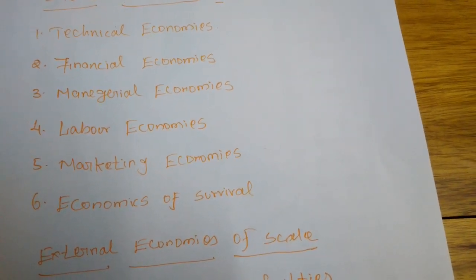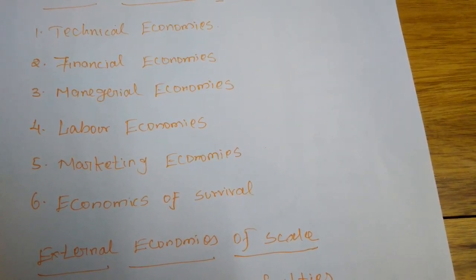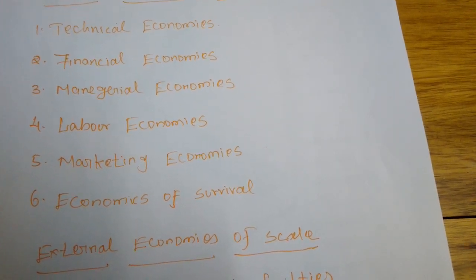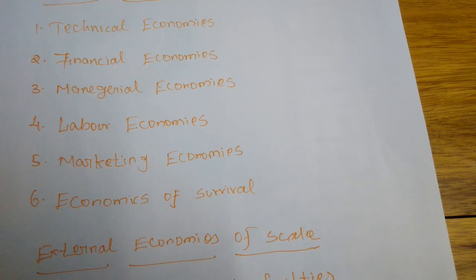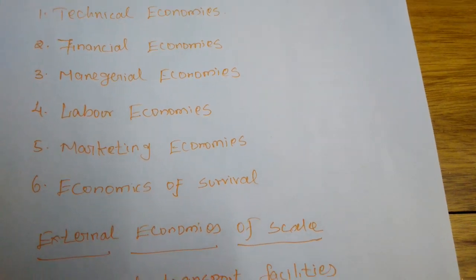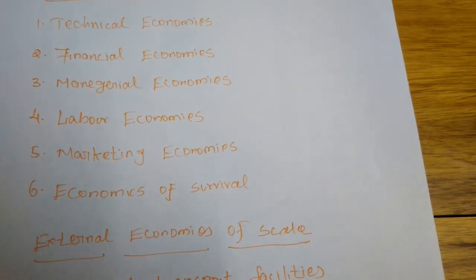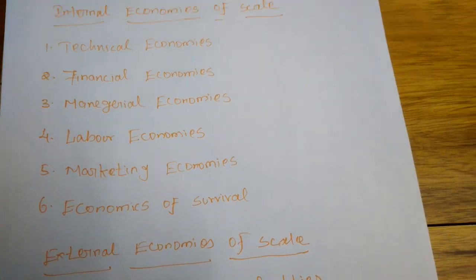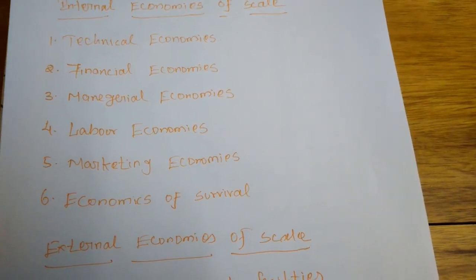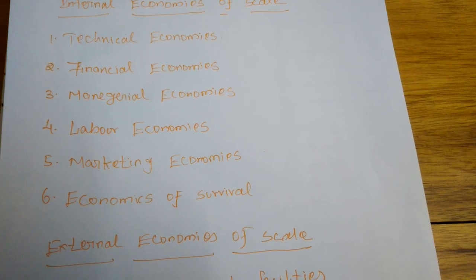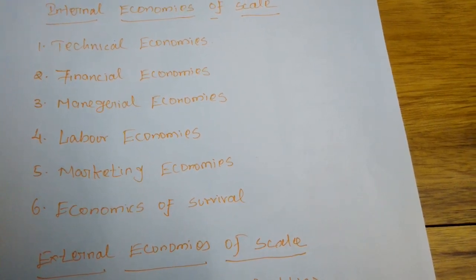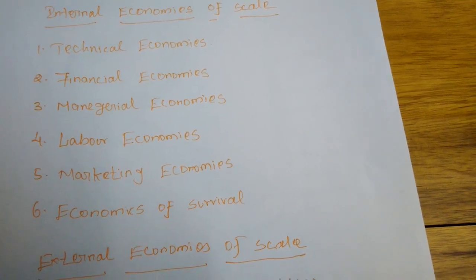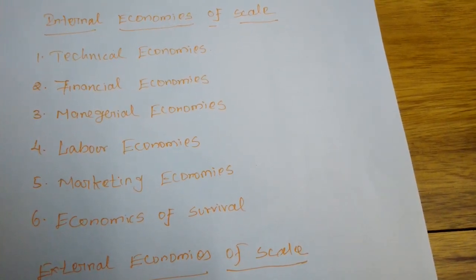By way of marketing, or when we are purchasing the raw materials at a cheap rate, he will get some advantages. Next, economies of survival. In this business world, if any large scale industry has the power to survive continuously, it has the chance to earn profit where they lost in producing other commodities.